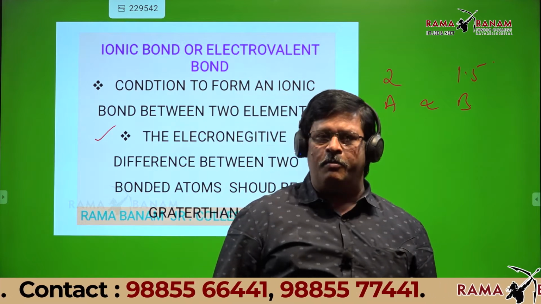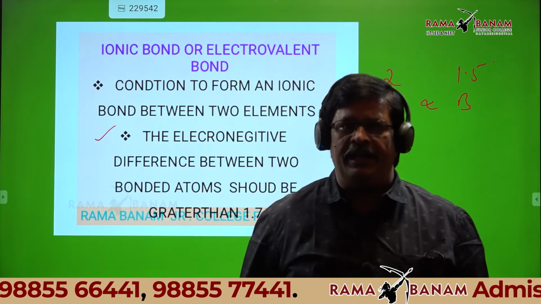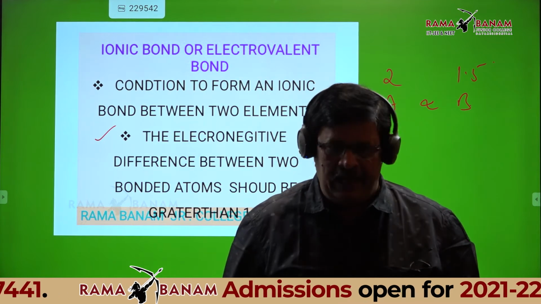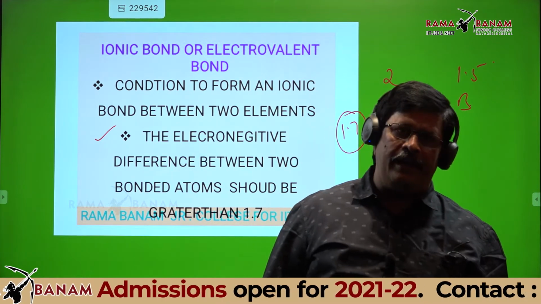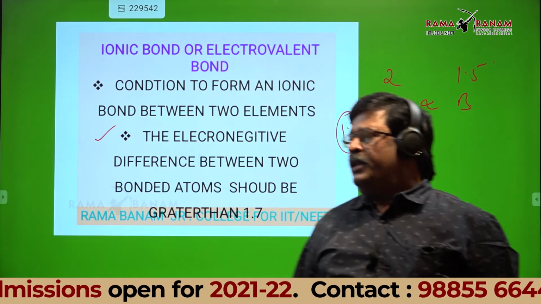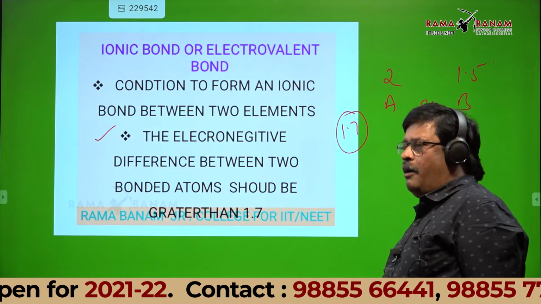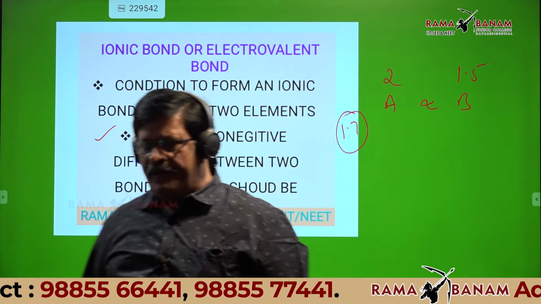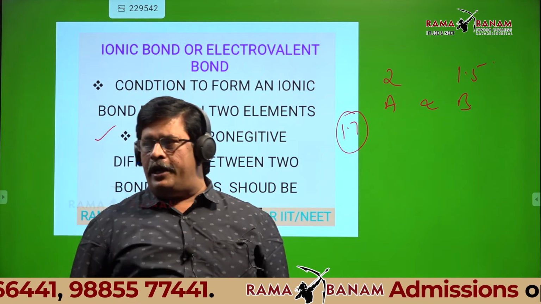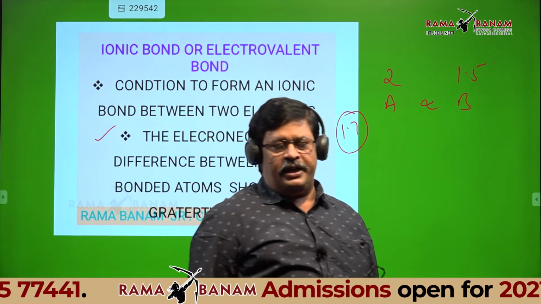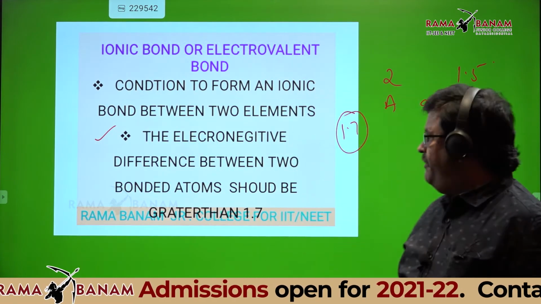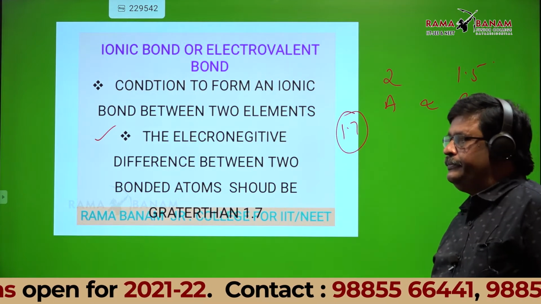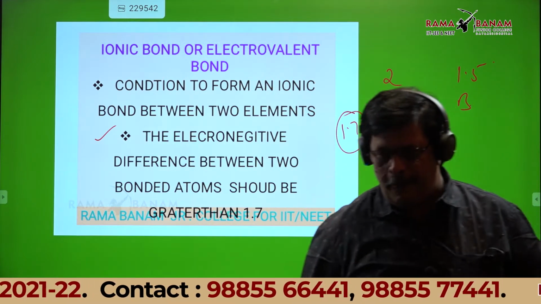That's not a fixed boundary. It only indicates that one is a metal and the second is a non-metal. So both are correct, you can write either. The condition for formation of an ionic bond is that the electronegativity difference between the two bonded atoms should be greater than 1.7. Is it okay, students?